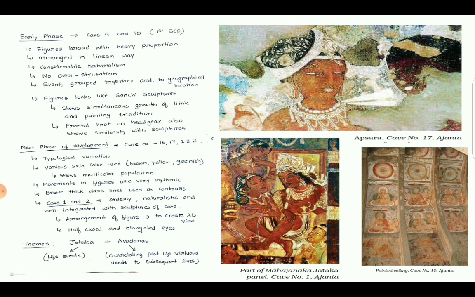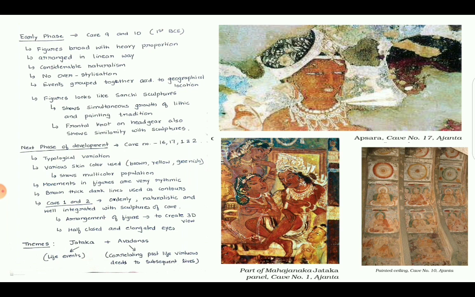The events were grouped together according to the geographical location. Say, the images of a forest or the images of a palace. These two were shown in different panels because their geographical locations were different. So all the images of the forest were clubbed together in a panel which shows a particular theme.